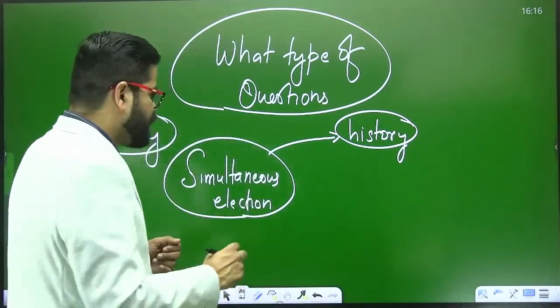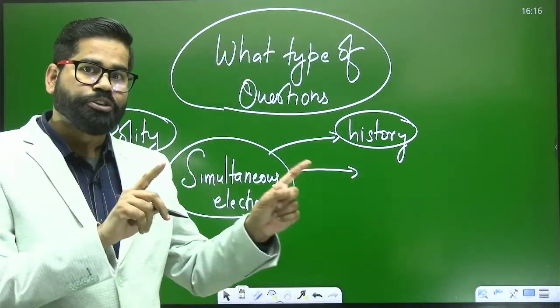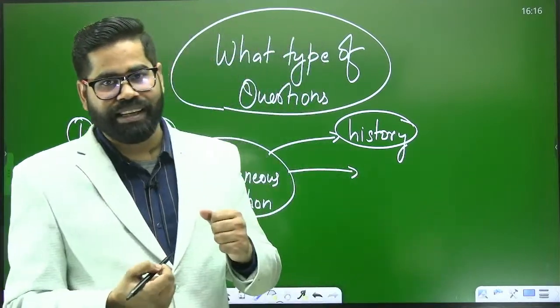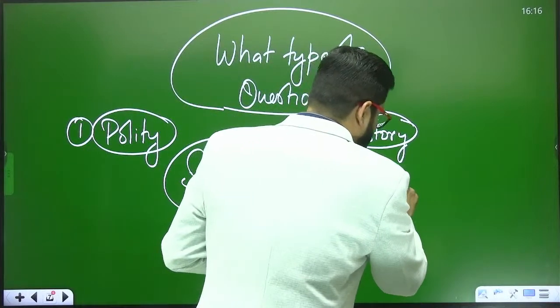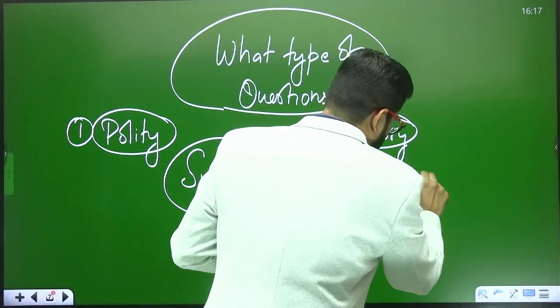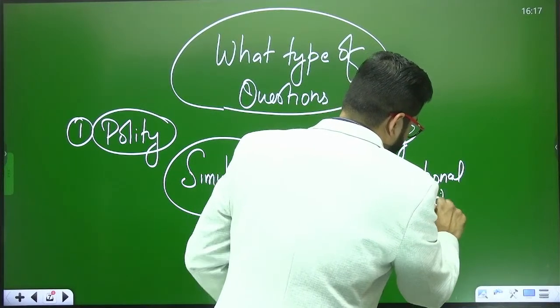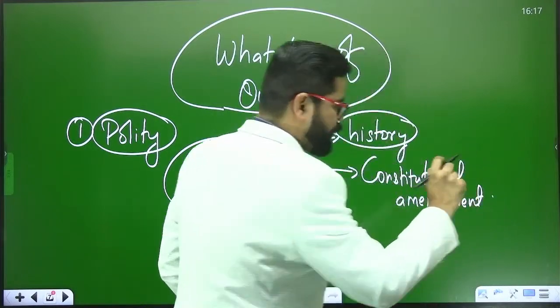The second thing is, they can also ask you about the constitutional amendments which have to be done for simultaneous election. Constitutional amendment which might be required with respect to this.